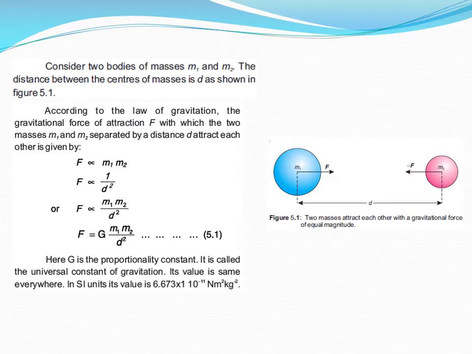So dear students, this equation number 5.1, F equals G m1 m2 over d square, is the mathematical form of the law of gravitation. Here we have included capital G as the proportionality constant. It is called the universal constant of gravitation. Its value is the same everywhere throughout the universe. In SI units, its value is 6.673 times 10 raised to minus 11 Newton meter square per kg square.